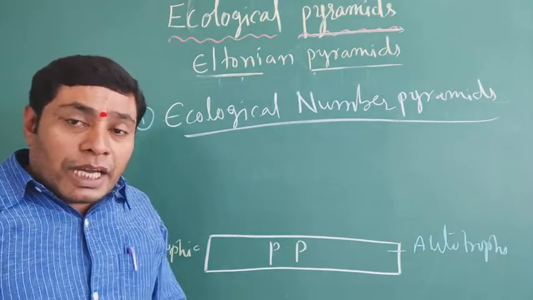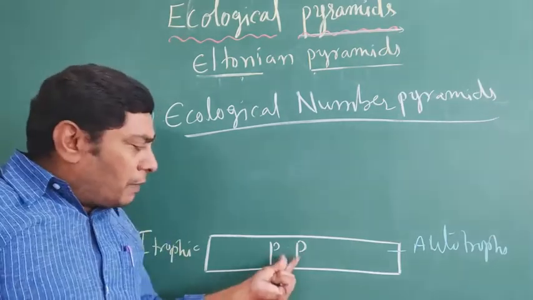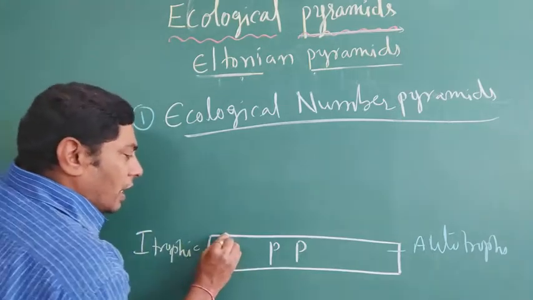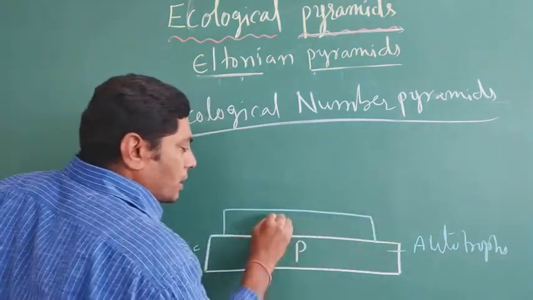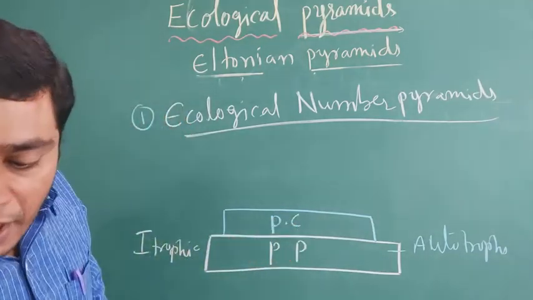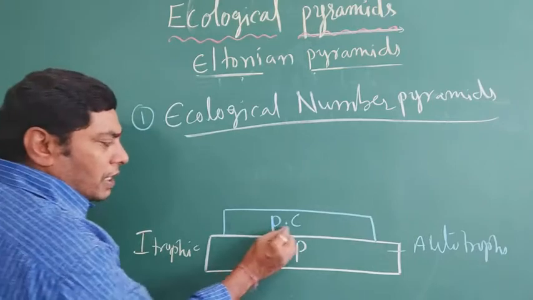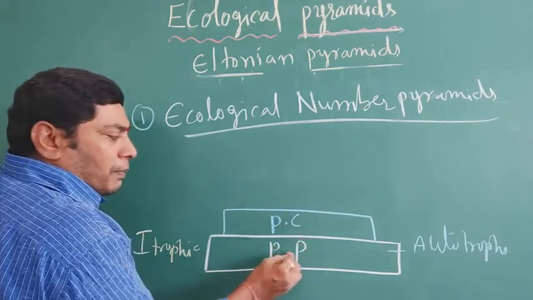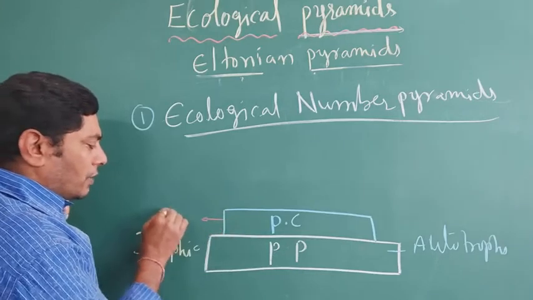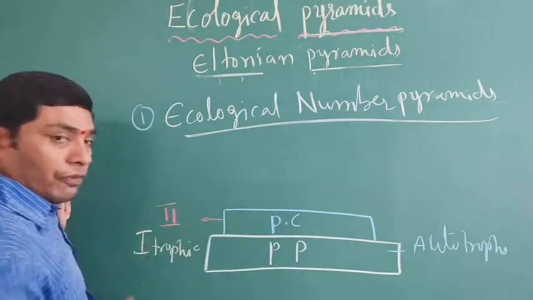So the primary producers' number is high. When compared with the primary consumers, the primary consumers' number is lower than the primary producers at the first trophic level. The primary consumers are the second trophic level.